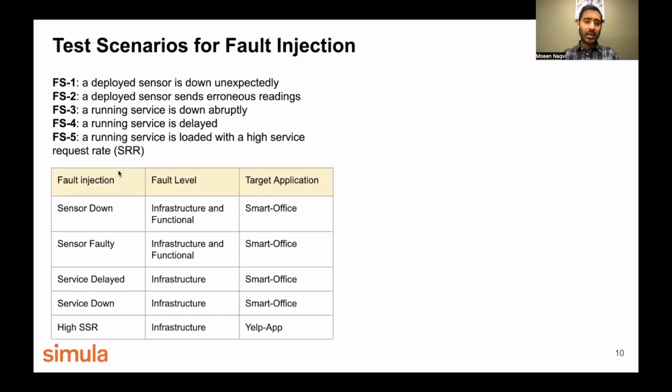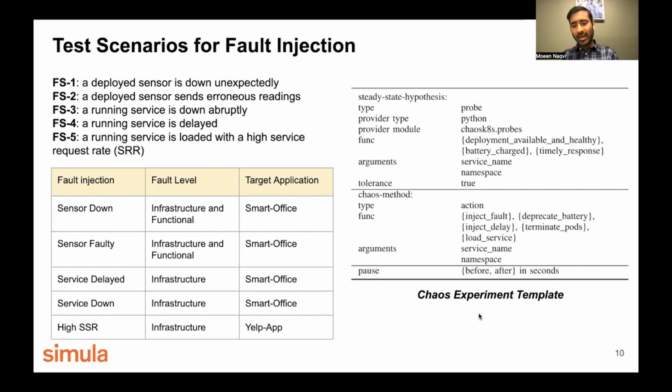Here you can see a mapping of all 5 scenarios along with the level of faults that need to be executed, and then which applications are affected. And on the right side here, you can see a template for a chaos engineering experiment. So if someone wants to run their own experiments, they can use this template to create their own chaos experiment. In the next slide, I will show you the demo for our framework.